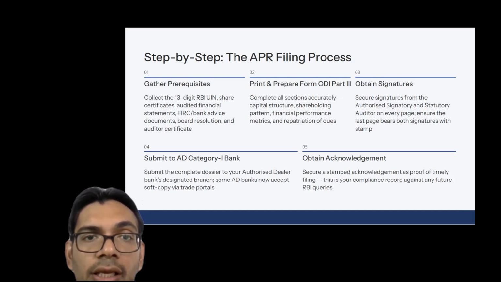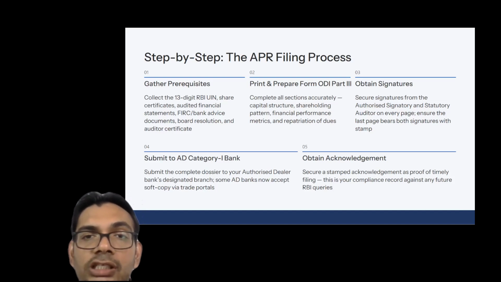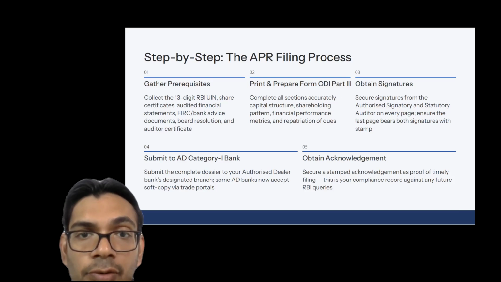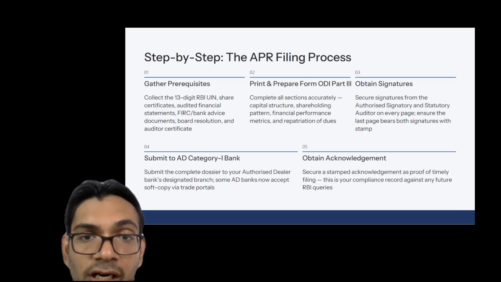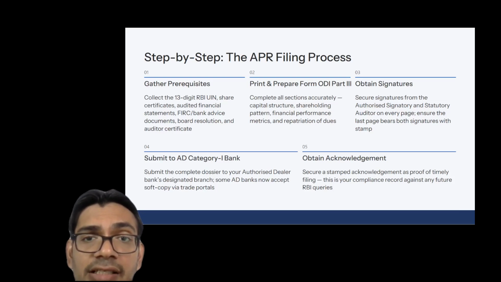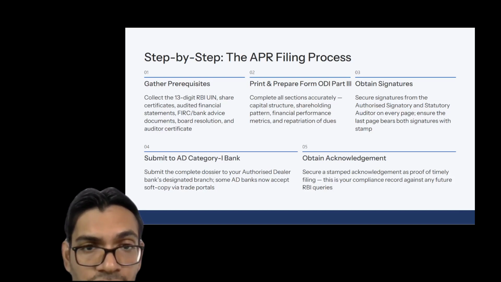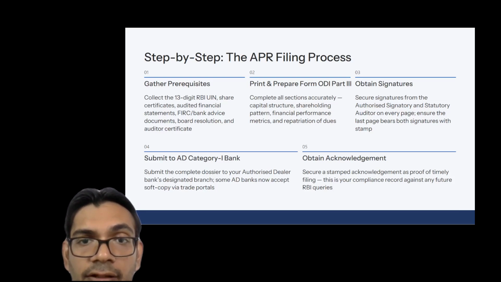Now moving on to the second point, that is to print and prepare the form ODI. ODI is the format which RBI has prescribed to file the specific information related to that particular APR. So all the information which is requested in that particular form has to be filled. The sections can broadly be categorized into four categories, that is the capital structure, the shareholding pattern, the financial performance, and the repatriation dues.